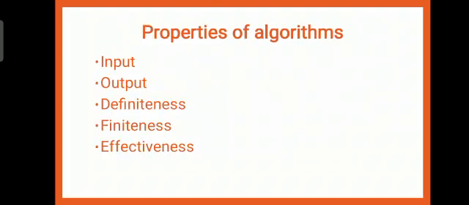Next one, let us see the properties of algorithm. Input. What is an input? An algorithm must take an input, but some algorithms may not take any input, so algorithms can take zero or more inputs. Second one, output. An algorithm must generate at least one output. Third one, definiteness. Every statement should be clear and well defined, and it should have a single and exact meaning.